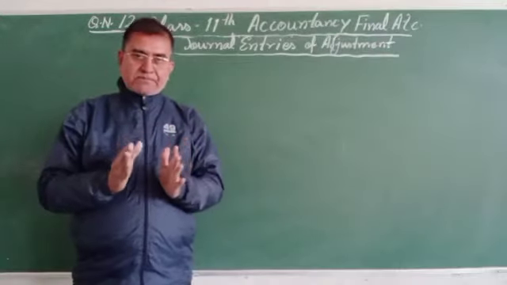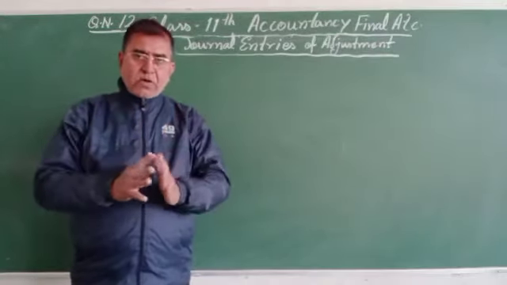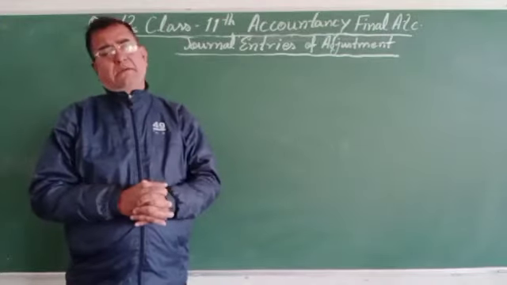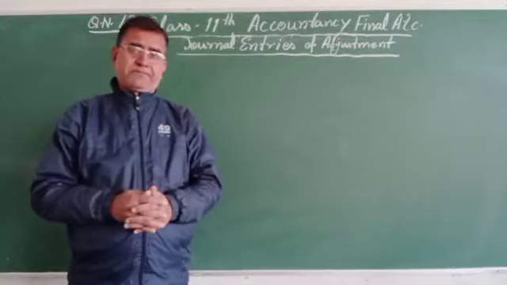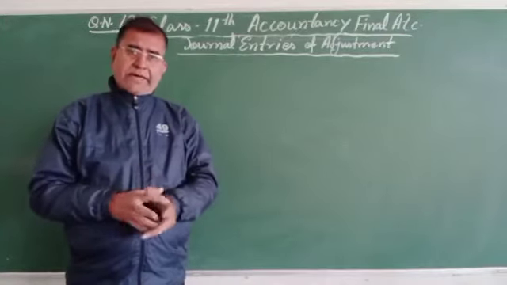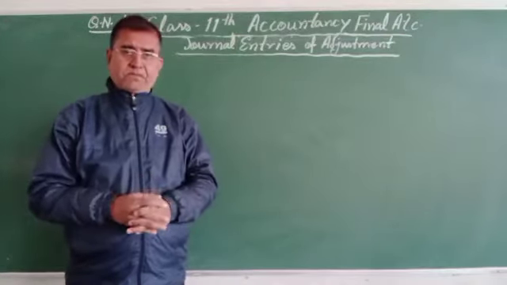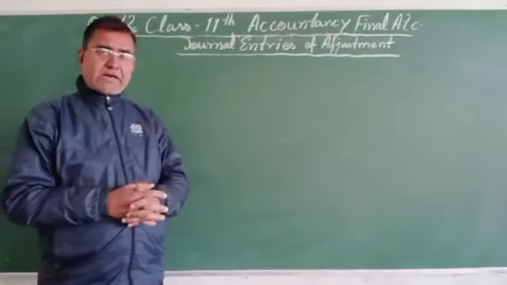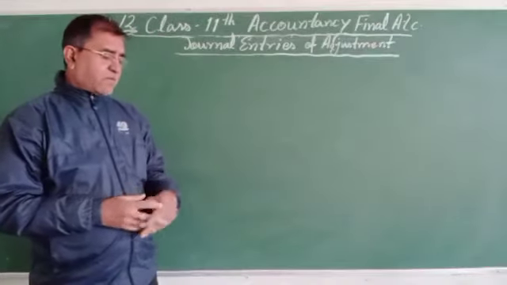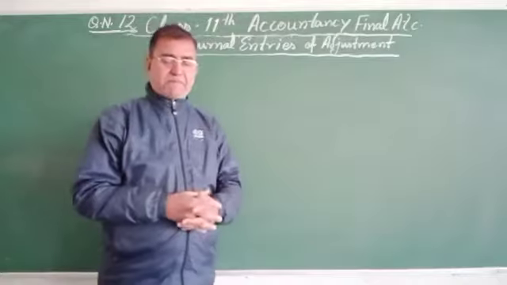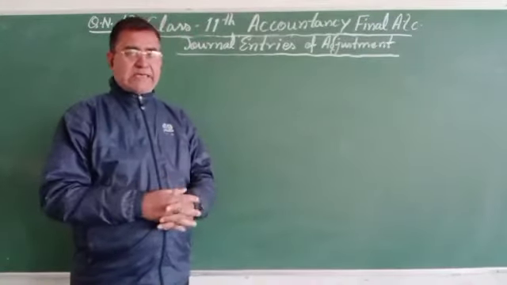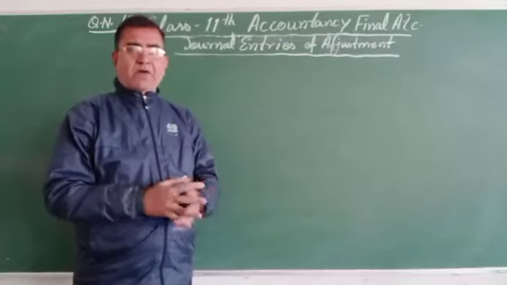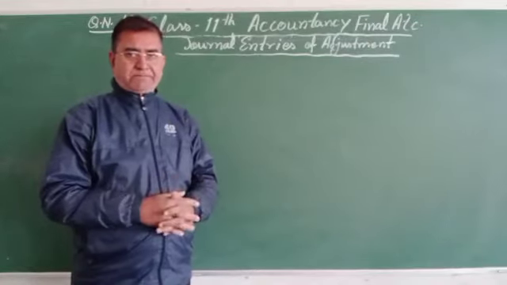These are the golden rules of passing the journal entries of account. This is how the transactions are recorded, and the rules and procedures are followed in this way.